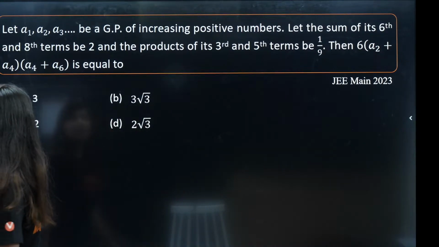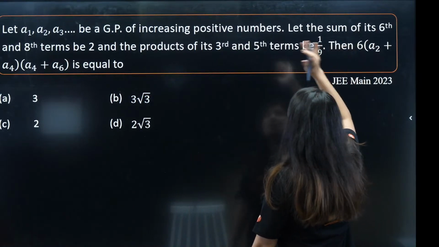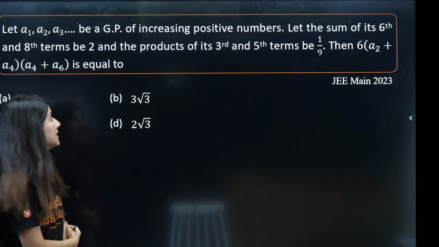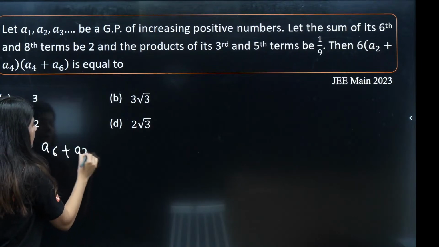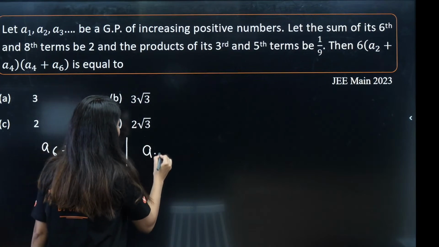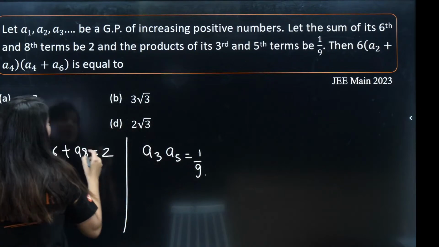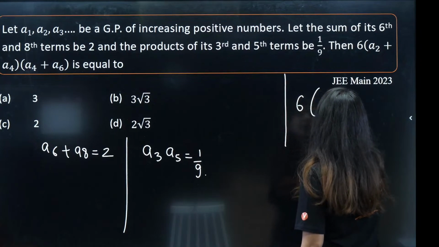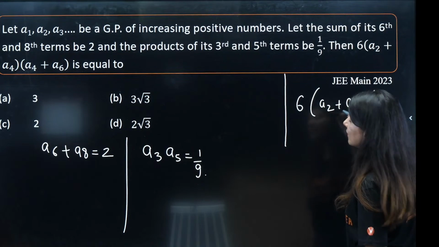Next question. The question says A1, A2, A3 are the terms of an increasing positive GP. The sum of the 6th and 8th terms is given as 2, and the product of the 3rd and 5th terms, A3 and A5, is given as 1 by 9. What we need to figure out is 6 times A2 plus A4 and A4 plus A6.